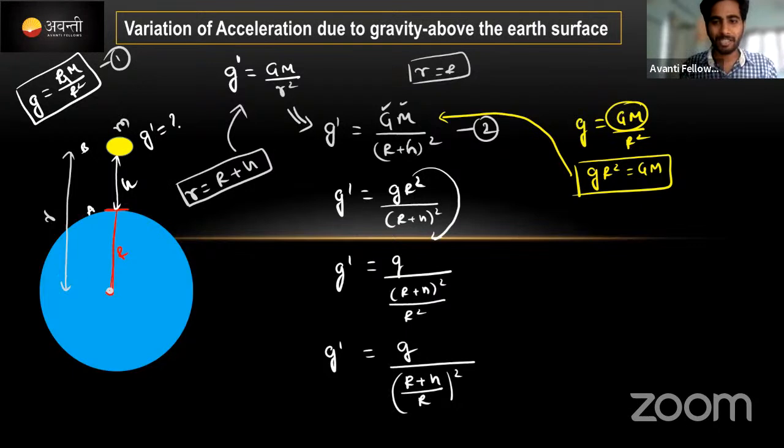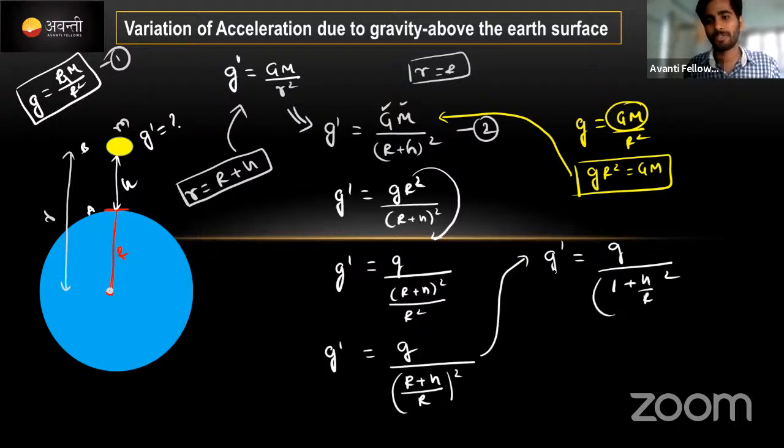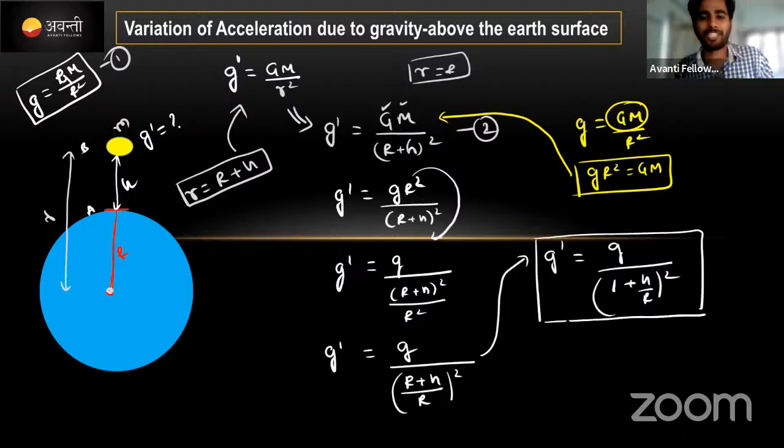Then this equation क्या होता है, देखो इधर लिखता हूं अगेन, g dash is equal to g divided by (1 plus h by r) whole to the power of square. This is the value of g dash. हाइट जाने से acceleration due to gravity क्या होता है, इसको कैलकुलेट करना है, करेक्ट ना. This is the equation for it.